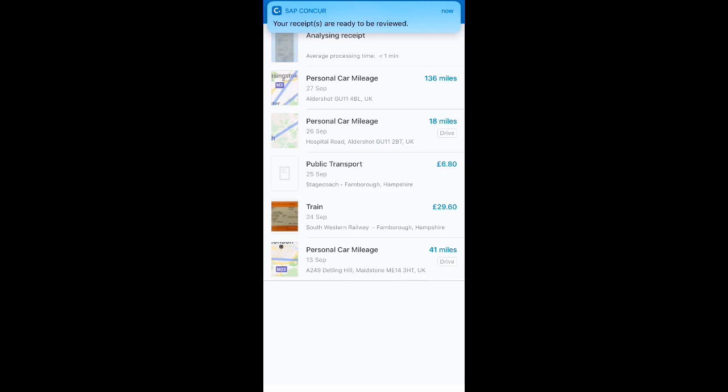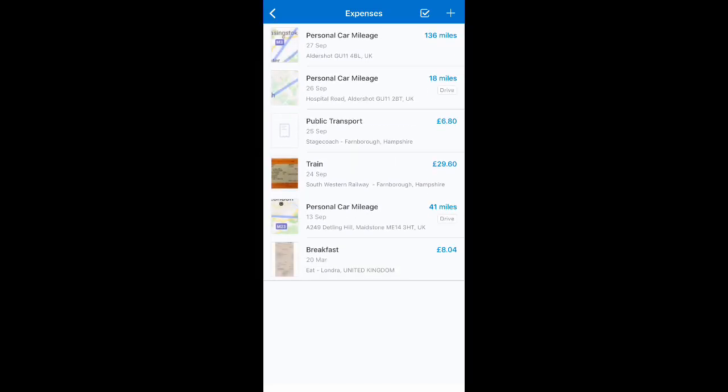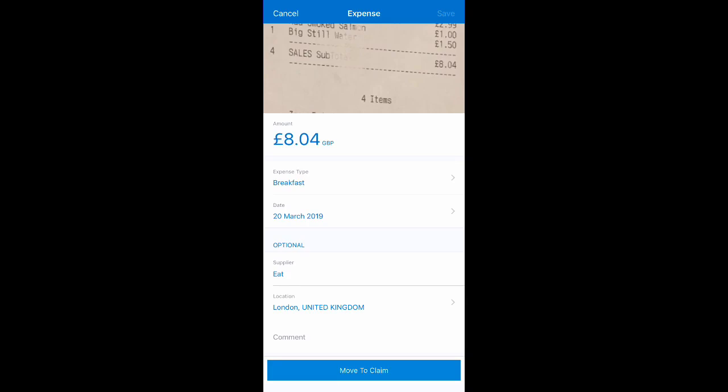As you'll see, I get a push notification when it's completed, and if I simply refresh my expense list here, we can now see that the image has been turned into an expense entry. So let's look at that. We can see that the system has coded that to breakfast, and that will be matched up to a GL code automatically. And all the other key data about this transaction, the supplier, the date, and the location, has been captured and turned this into a valid expense entry, which makes my life really easy.